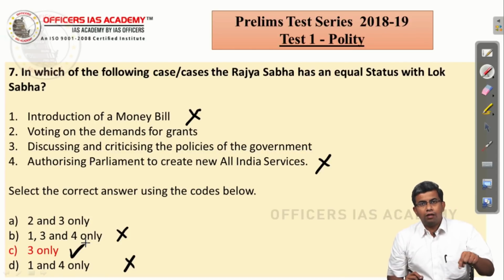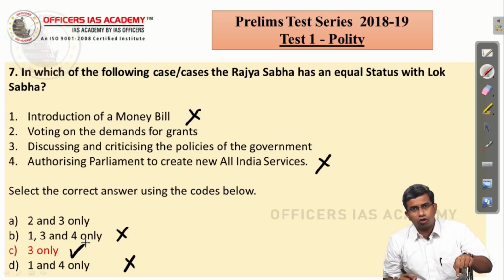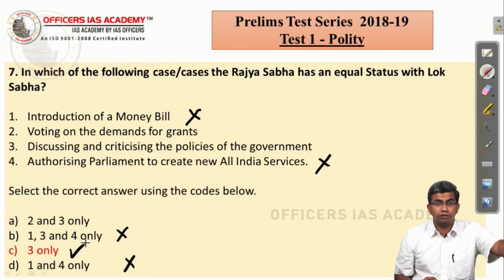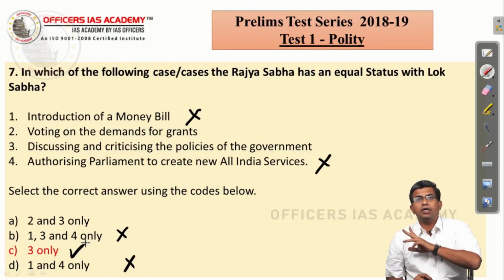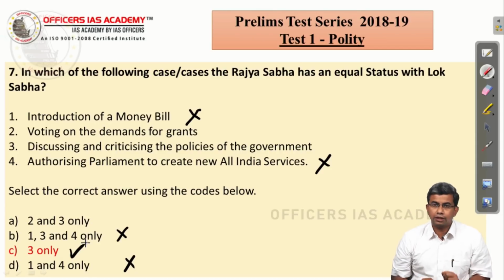So by just knowing that one statement is wrong out of the 4 statements, you have been able to eliminate 2 choices. So it becomes a 50-50 question. And on top of it, based on the answer for a previous question which you would be aware of, you will automatically be able to eliminate the other choice, and so the correct answer is 3 only.